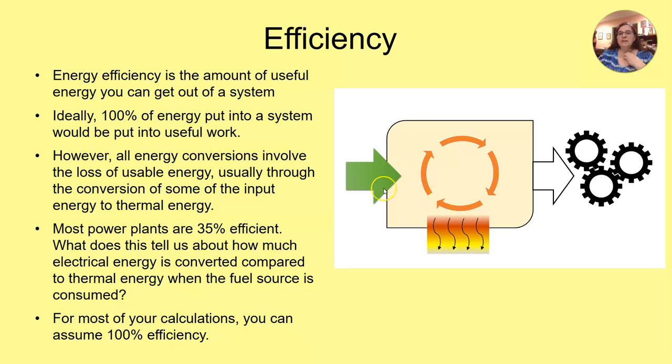So here I've got, say, my potential energy that comes in to my system. My system does stuff. So this is like the car sitting up at the top of the lift hill. Then the car starts falling down the lift hill, and it's producing energy of motion, kinetic energy. But there's friction between the roller coaster car and the track.